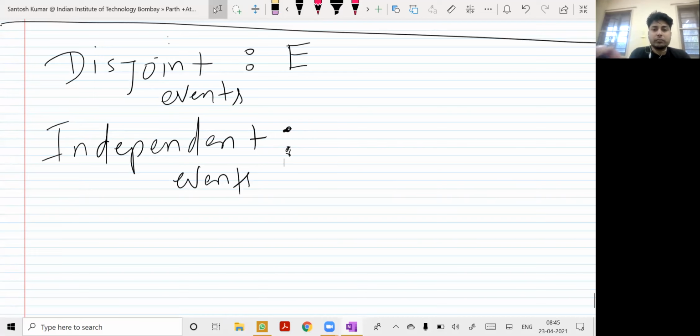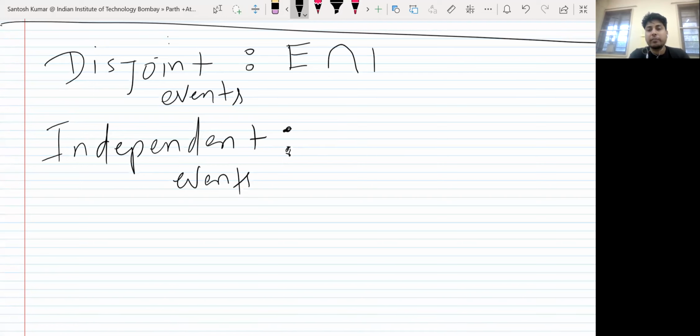So, it means E intersection F will be phi. And what was the meaning of independent?